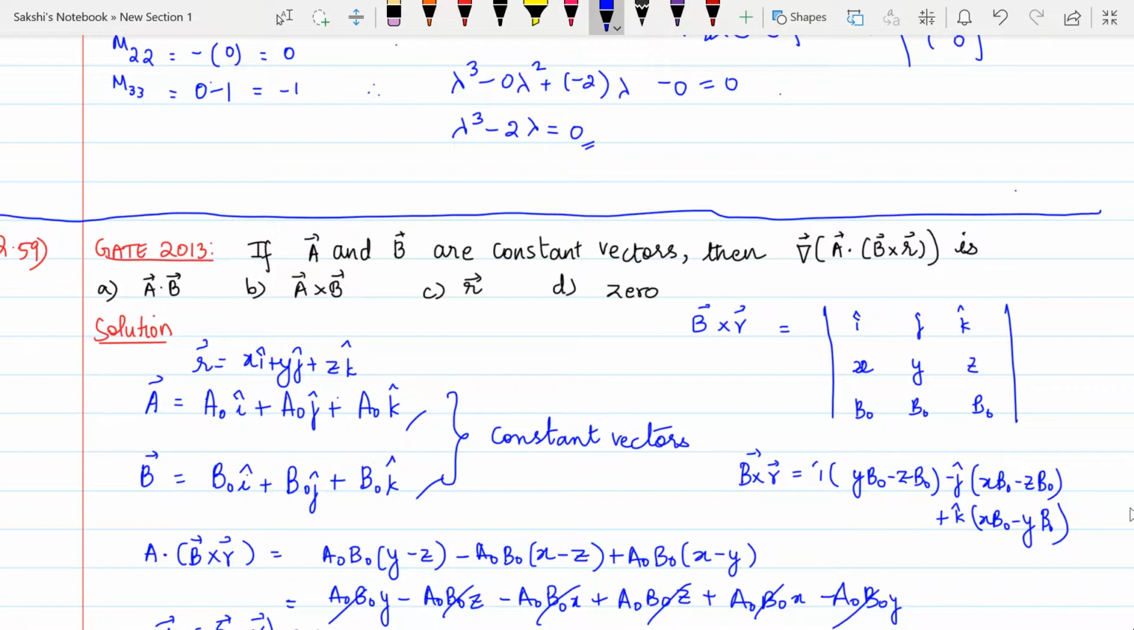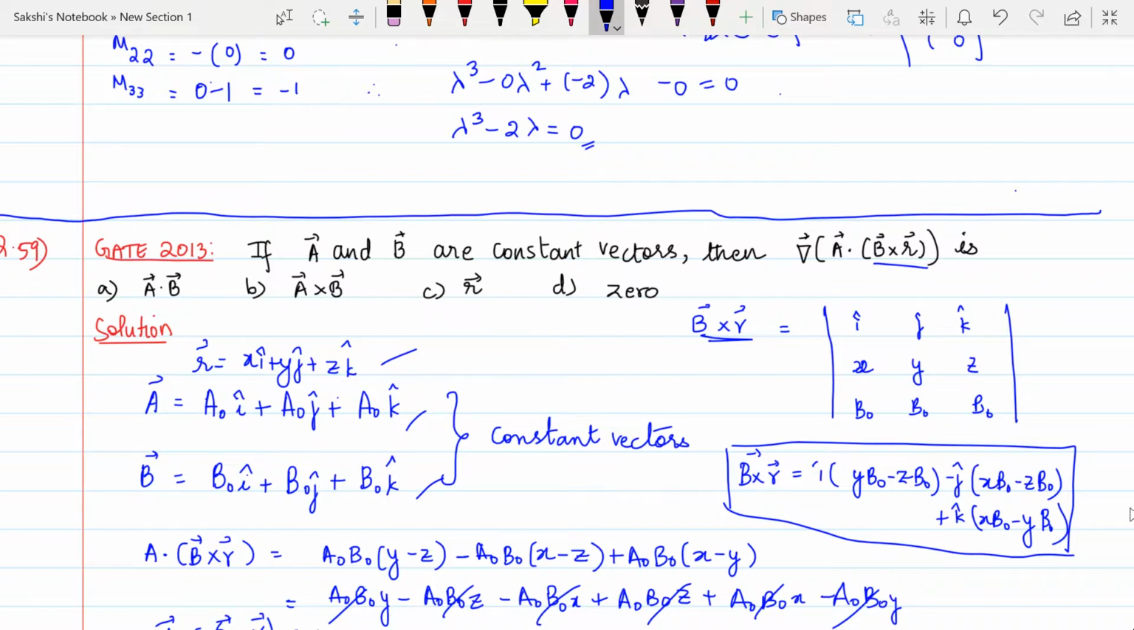Next we have to find A dot B cross R. So B cross R is over here. I have found B cross R, so I get my B cross R value as this. My R vector is my position vector, which is i, x, y, z. So I have written my position vector over here, and A vector and B vector, which are constant vectors.